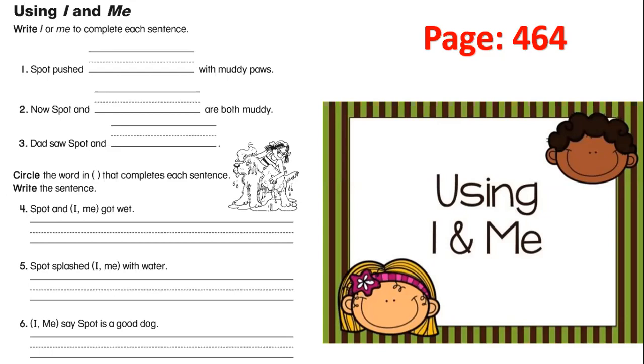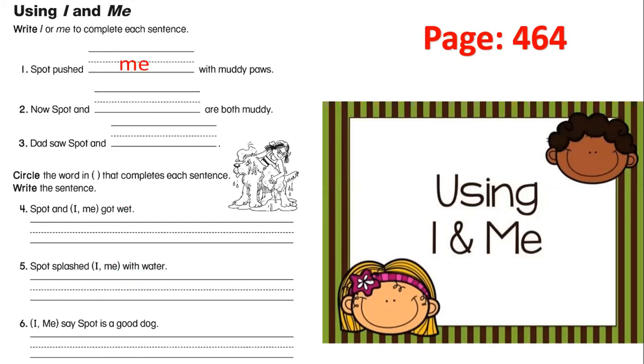Okay, let's do it all together. Spot pushed with muddy paws. It comes after the verb, after pushed, not as a subject. So it will be, excellent, me.